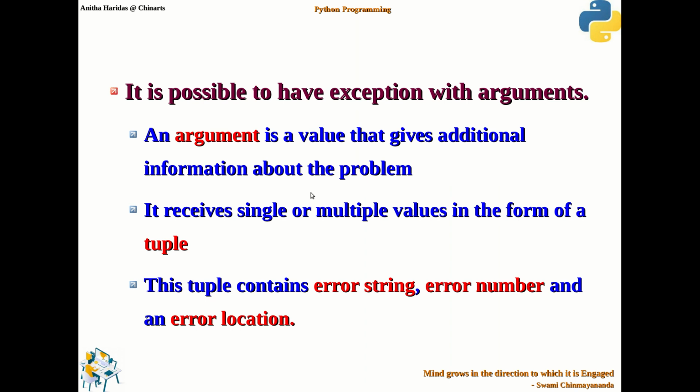An argument is a value that gives additional information about the problem or the error or the exception that is raised. It receives single or multiple values in the form of a tuple, and this tuple contains an error string, an error number and an error location. So you are going to use a variable, argument or any other variable for that matter. This variable will receive a single value or multiple values in the form of a tuple, containing the error string, number and location.